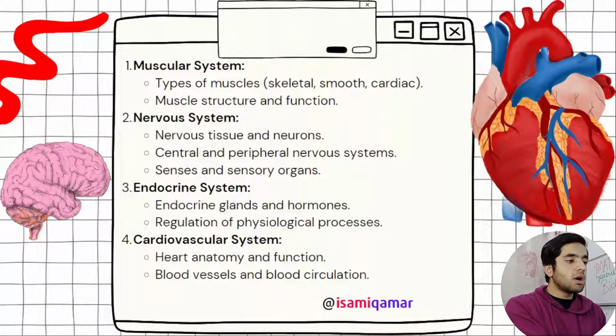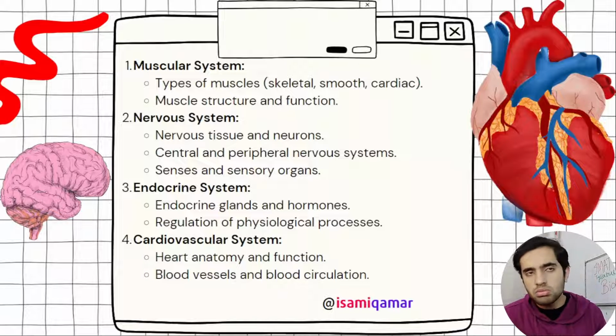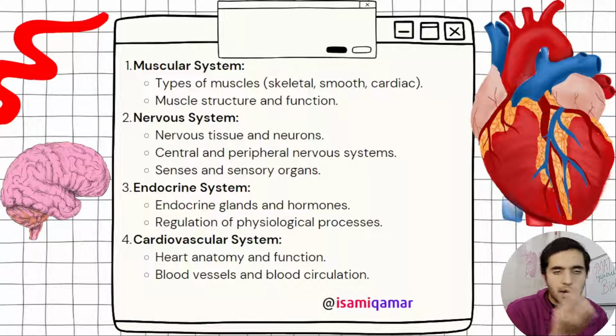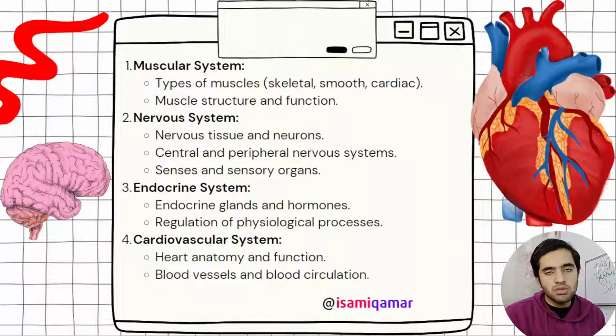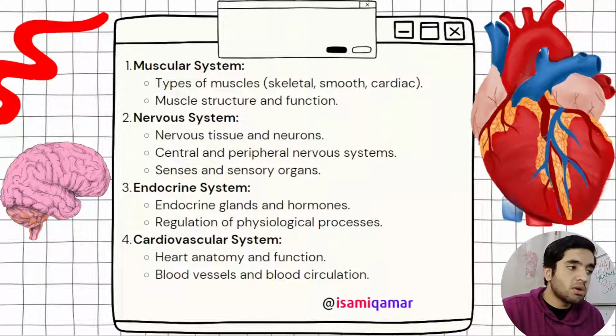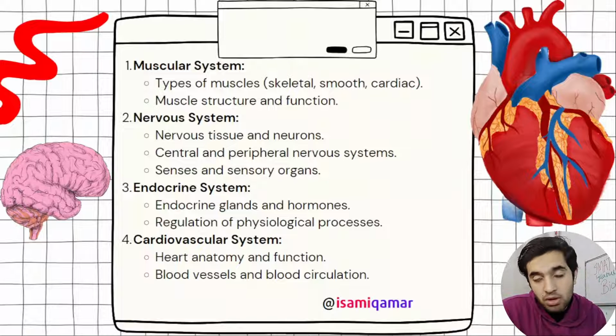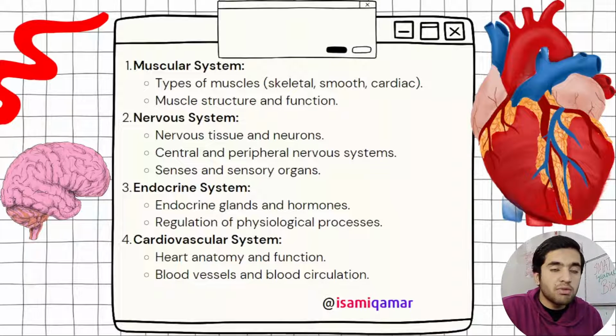So then we have our endocrine system. Okay, nervous system and endocrine system. In the nervous system, you have to know about nervous tissues, neurons. What are neurons? Types: bipolar neurons, motor neurons, associated neurons, sensory neurons. Then the central and peripheral nervous system. These are the most important things you need to cover in the nervous system. Brain cells, brain, spinal cord. In the brain we first have to know the function of each and everything.